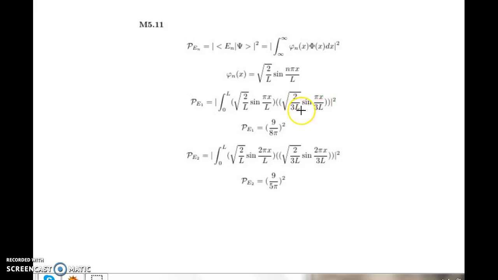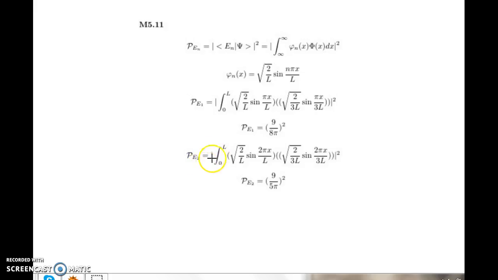And this is 3L because we know the length is now 3 times the size, and this n becomes 1 because we're finding the ground state, so the first n is 1. And then you're going to solve this integral and then square it, and you're going to get 9 over 8 pi squared.